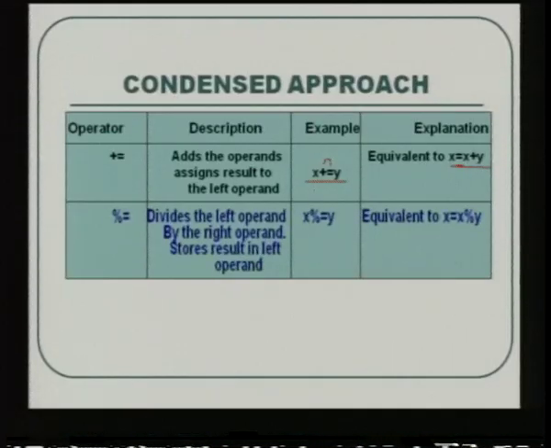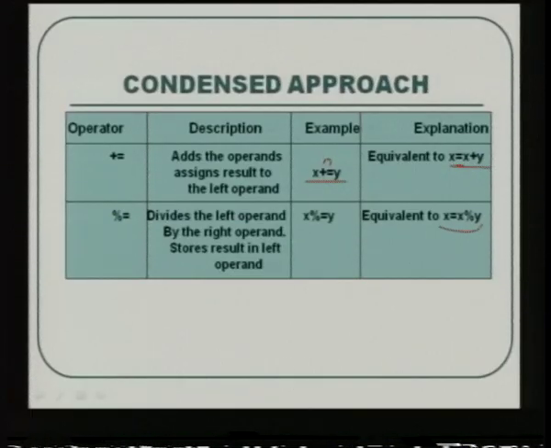Modulo equal to, it divides the left operand by the right operand, assigns a result to the left operand. So x modulo is equal to y is equivalent to x is equal to x modulo y. So instead of writing a big statement like this, you can condense it and write it like this. So both the approaches are available to the programmer. Whichever is convenient for you. If you find this confusing, you can very well go in the normal way and perform this type of operation. But this condensed approach is a more efficient way of writing C++ programs.